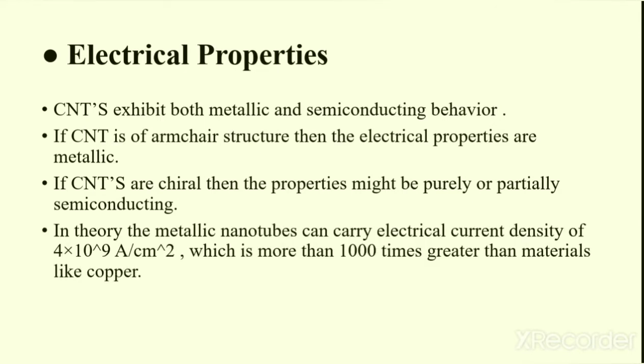In theory, metallic nanotubes can carry electrical current density of 4 into 10 raised to 9 ampere per centimeter square, which is more than 1000 times greater than the materials like copper.